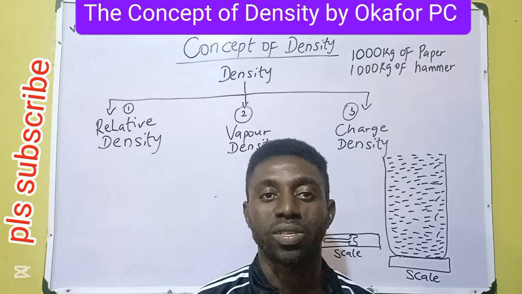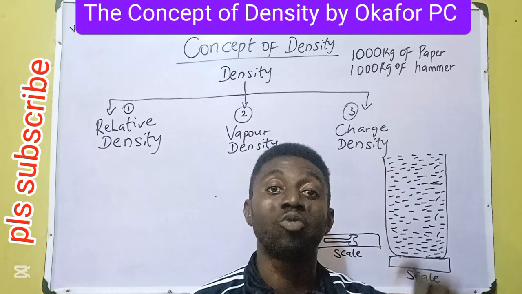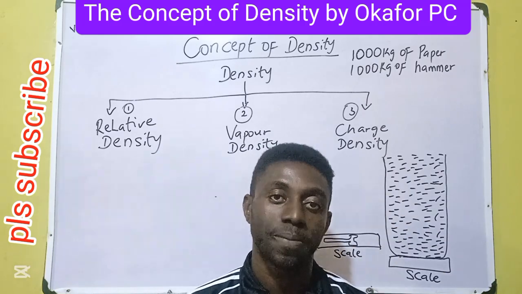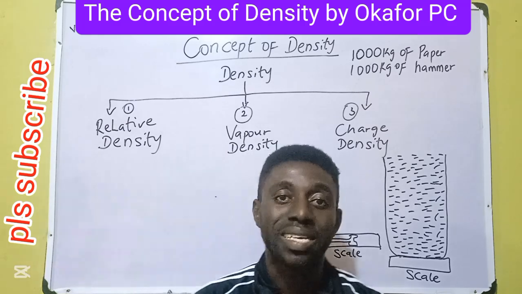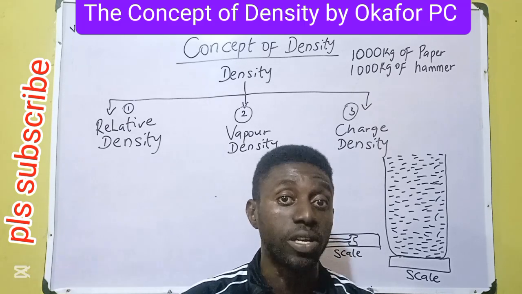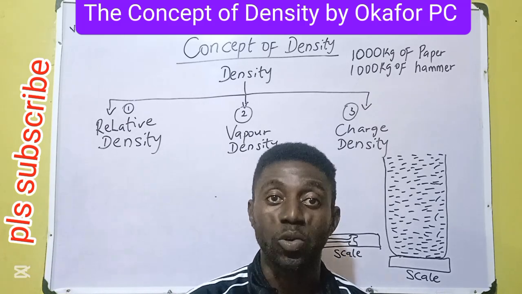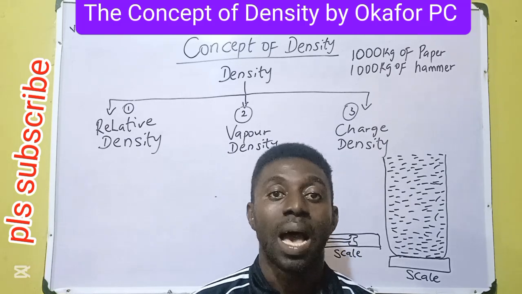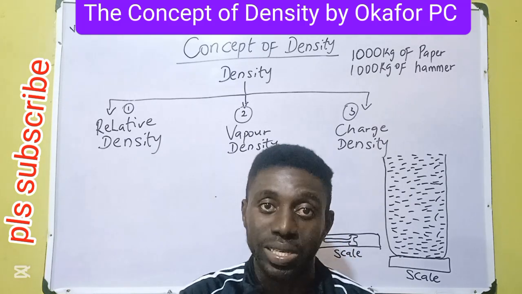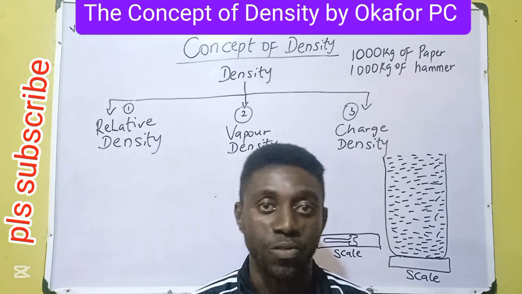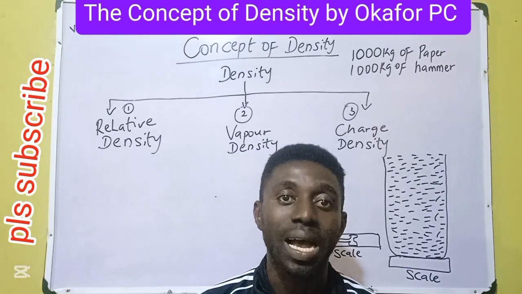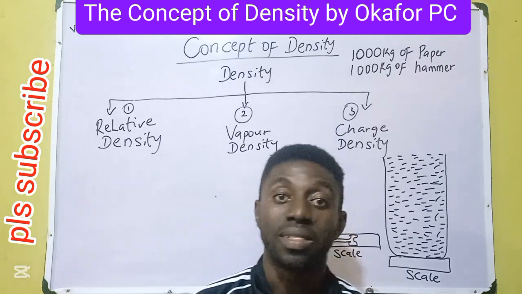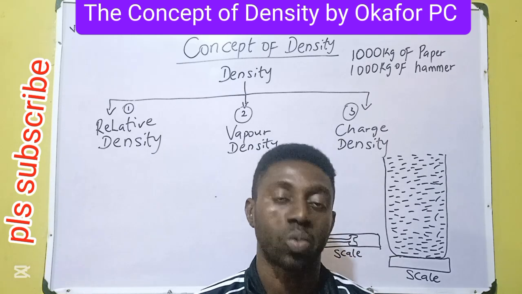And so many other questions. The concept of density will provide answers to these questions. Why the game of soccer has 22 players on the field and the game of shot put has one player playing at a time. And in boxing, we have categories. In football, we have categories, feeder team for junior players and senior team. Density has answers to these questions.